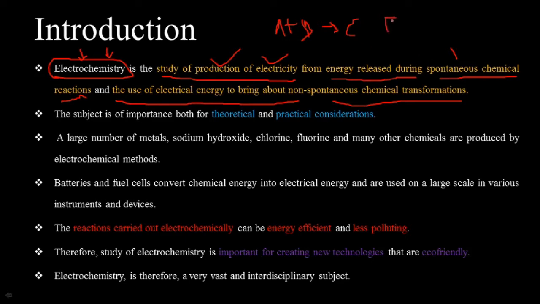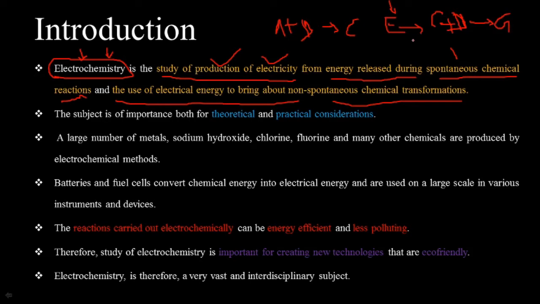That released energy is used to bring about another non-spontaneous chemical transformation, C plus D giving, say, G. So that is considered as electrochemistry.